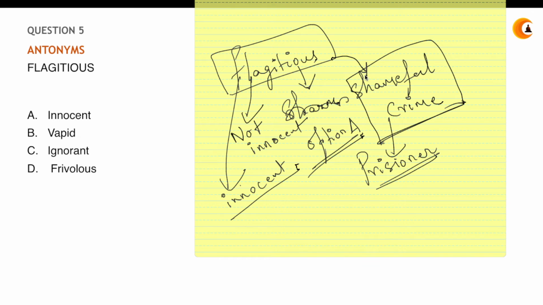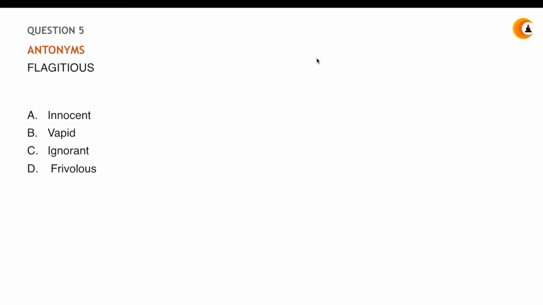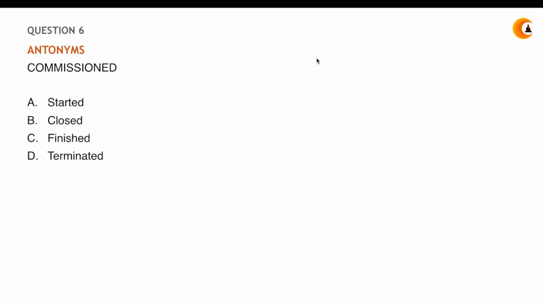It has a Greek Latin origin, so generally it was used as flagitious, right? I know the words are a little complex, but we need to improve the complexity so we get to know why and how and where to use these terms, right? Okay, moving ahead. Commission. Now I suppose this term has become very common.